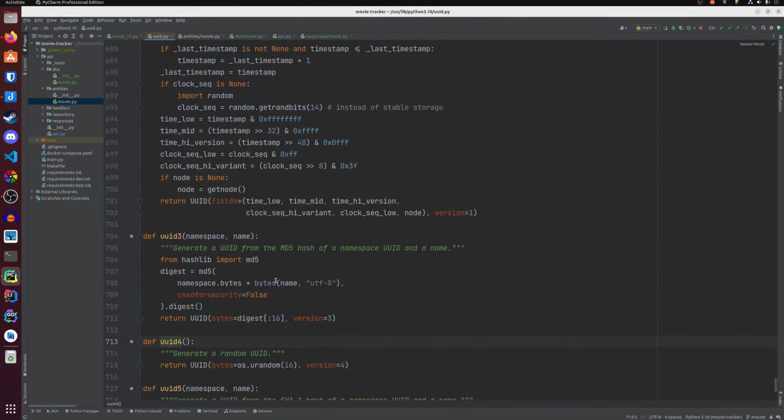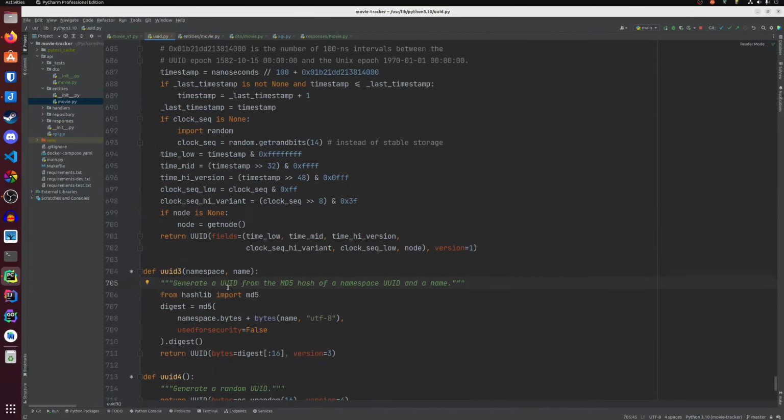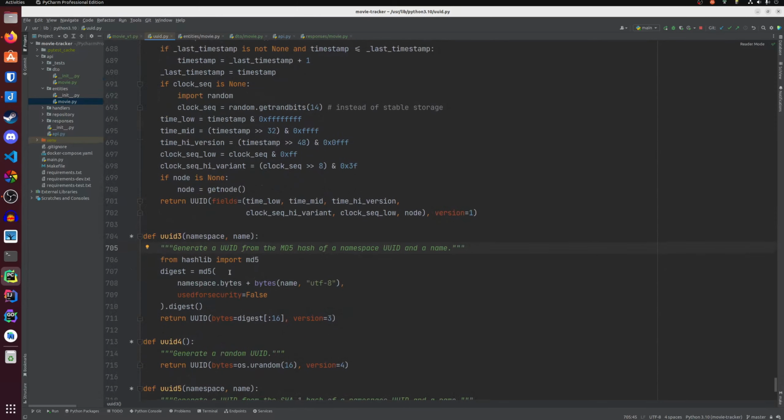And if you want, you can also use uuid3, which creates a UUID from the MD5 hash of a namespace and a name if you want to make the UUID predictable.